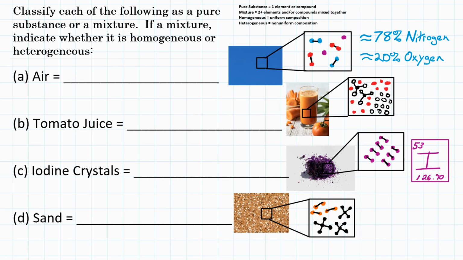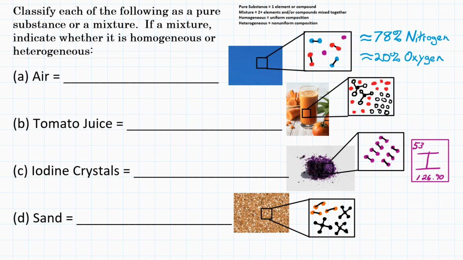All right, classify each of the following as a pure substance or a mixture. If a mixture, indicate whether it is homogeneous or heterogeneous. First up is air. What is air? A pure substance or a mixture? Well, air is actually a mixture consisting of multiple different elements and compounds.